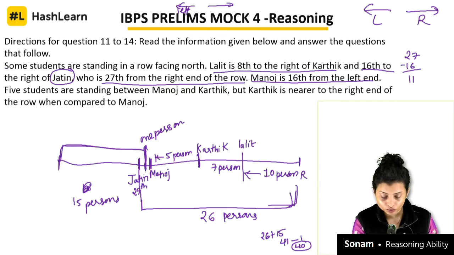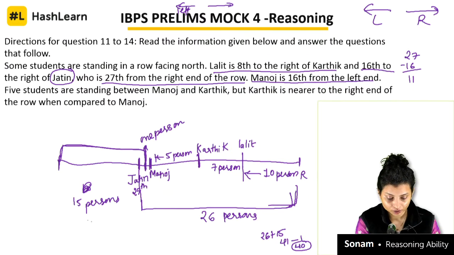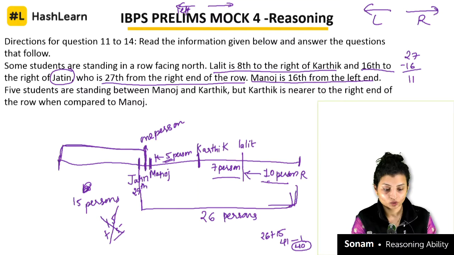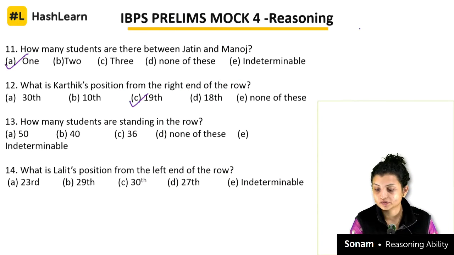Wait a minute, we don't have to count from here, because from the left it is different, from the right we have to count, correct? So Karthik's position from the right will be these 10 persons and then this 7. Okay, so wait a minute, if we know Karthik's position from the left, then also we can find it out, because do you know the formula? What is the formula?